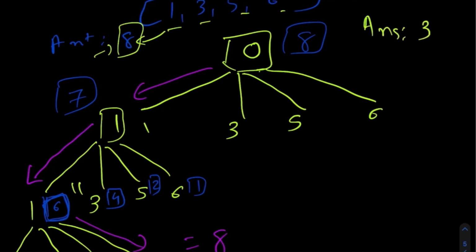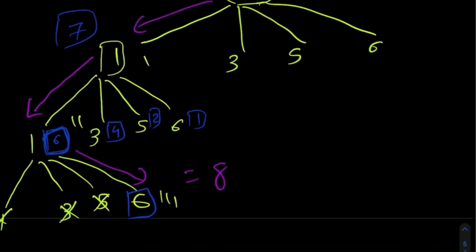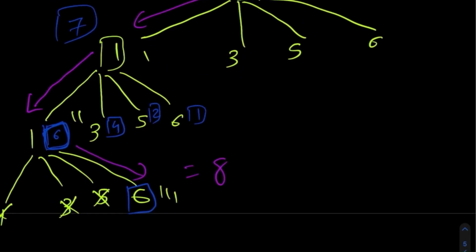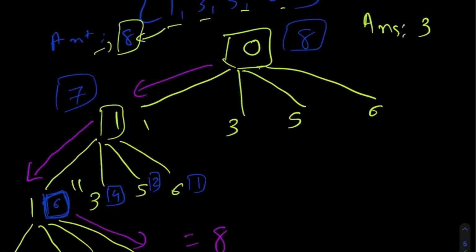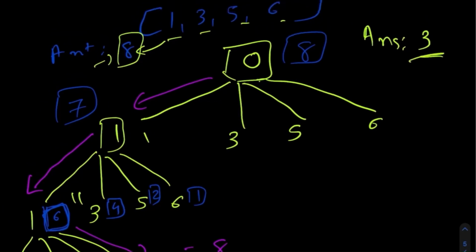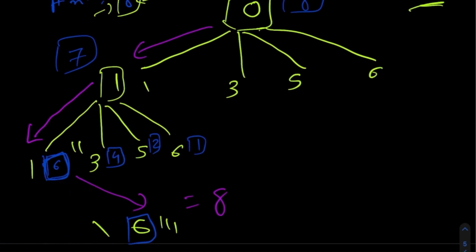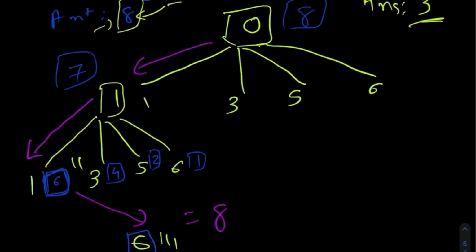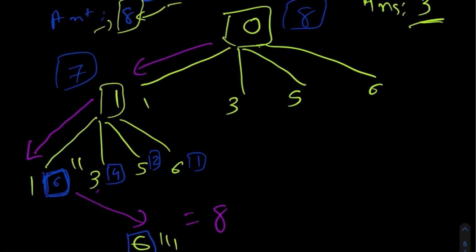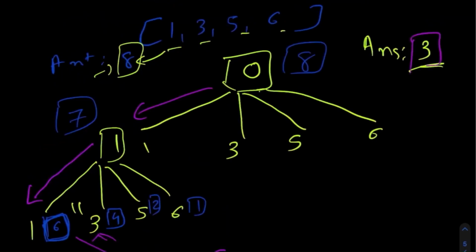And since we have found this route, all the other routes, the values would not reach 8, and we can cancel out these values. Because if we keep going on, we will still have to make more decisions, and the number of coins will definitely be greater than 3. So we can start eliminating these routes, and we have one potential route over here. Again, if we keep going down this path of 3 and keep making more decisions, we would end up with a result that would be greater than 3, or we would not reach 8 at all. So we can ignore this.